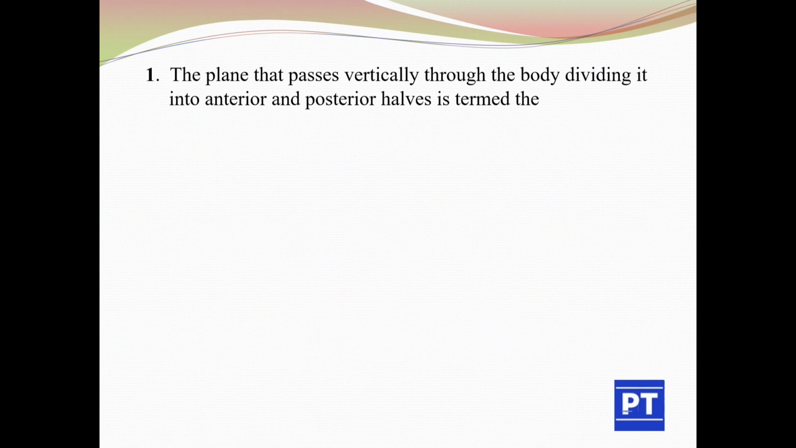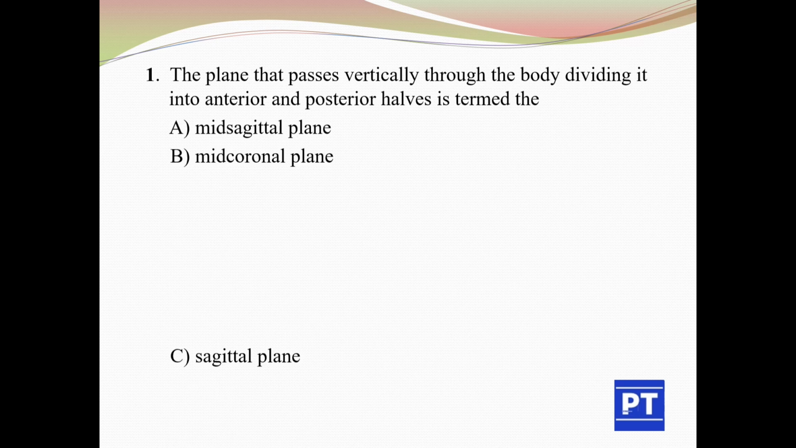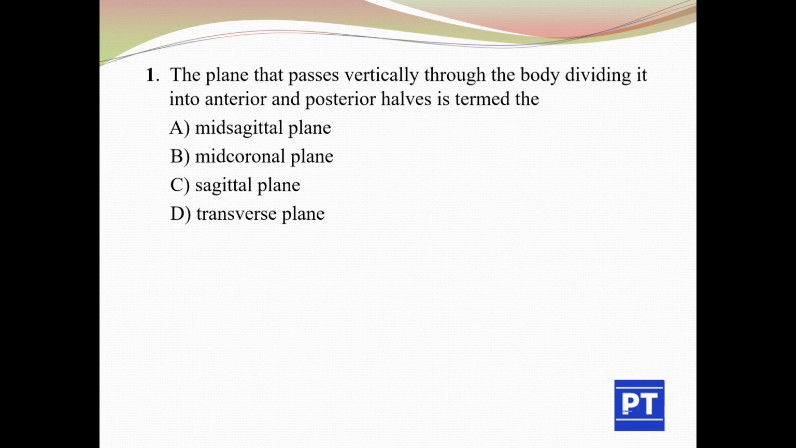Question number 1. The plane that passes vertically through the body dividing it into anterior and posterior halves is termed the: option A, mid-sagittal plane; option B, mid-coronal plane; option C, sagittal plane; and option D, transverse plane. The answer is option B, mid-coronal plane.